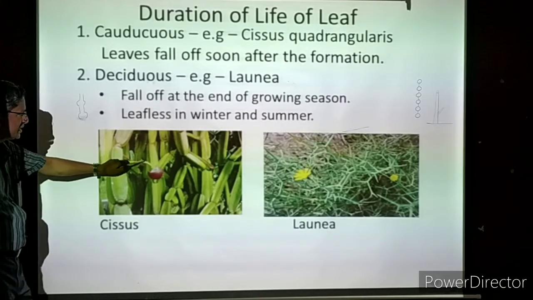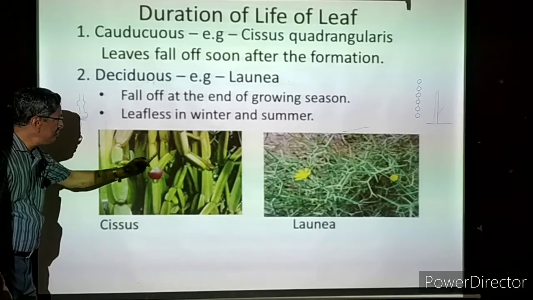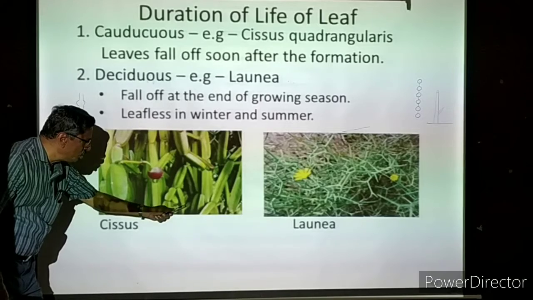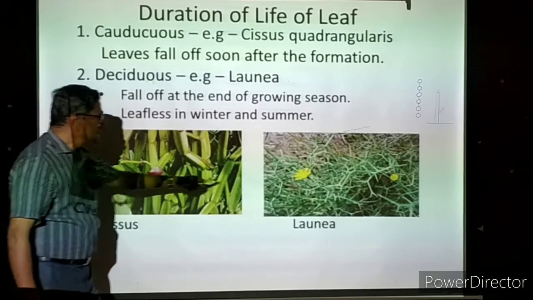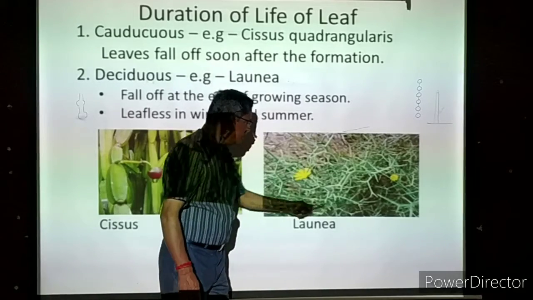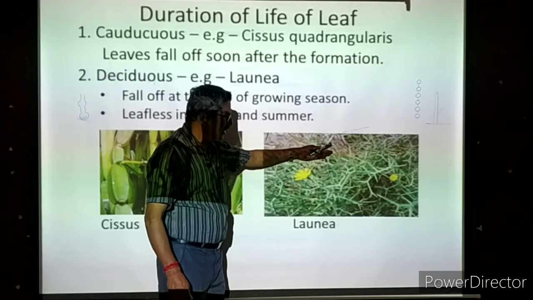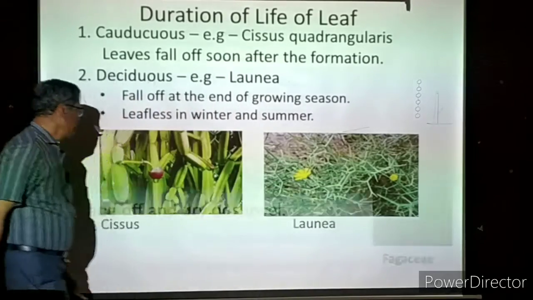Now this is the Cissus, what I told, that is Cissus quadrangularis. The stem is 4-sided, you can see that, but the leaf will be coming out, a little small one, it will come out, then immediately it will fall down, it won't be present permanently. The next one, Launea. Now this is the season where you can find only the stem, no leaves will be present, but already leaves were there, then after that they fell down, only flowers will be seen.